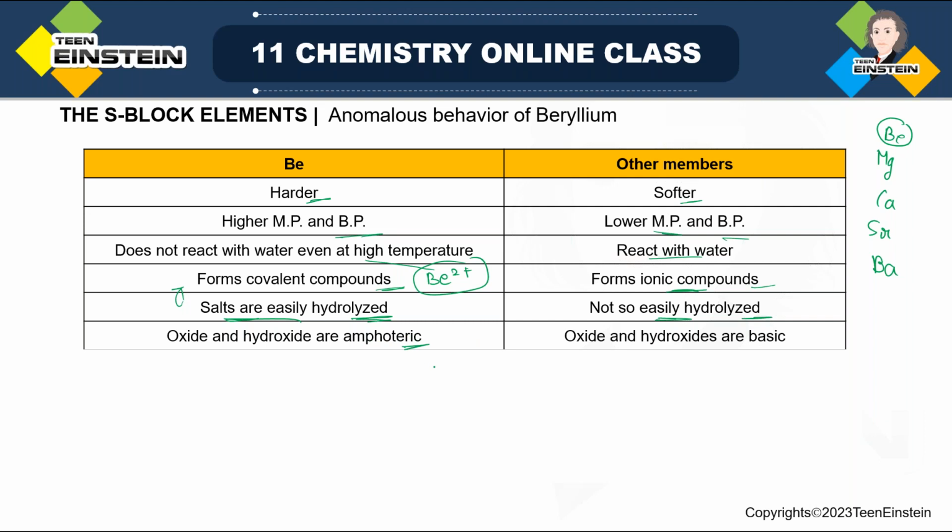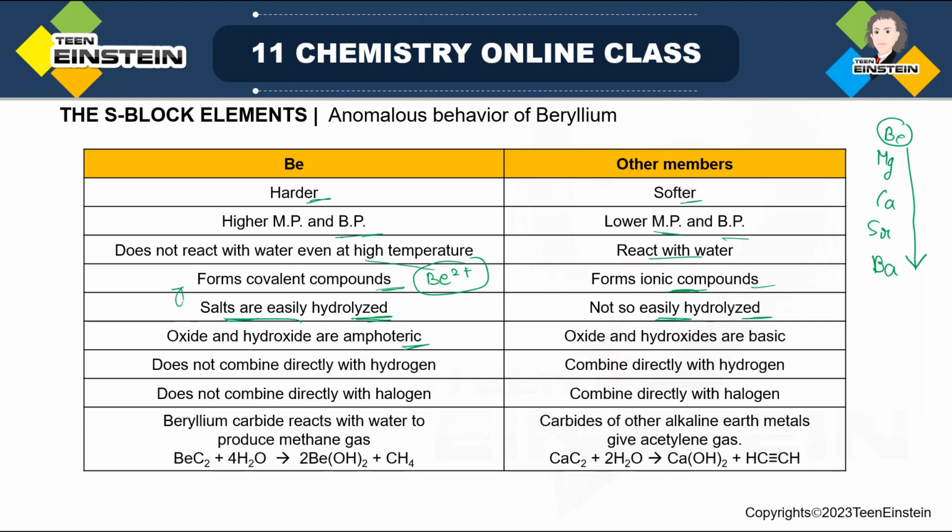So based on this one problem we have solved. Remember the problem, the reaction between Be(OH)2 and Sr(OH)2, which we discussed in today's class. I'm talking about that one. So the oxide and hydroxide of the first element are amphoteric in nature, but as we are moving down the group, there is more metallic nature generated. As a result, the oxides and hydroxides are basic in nature.